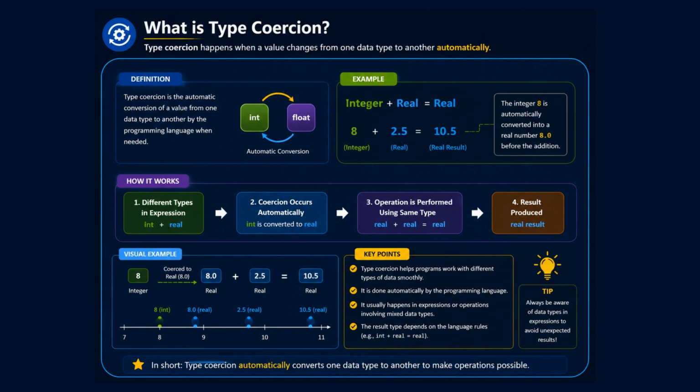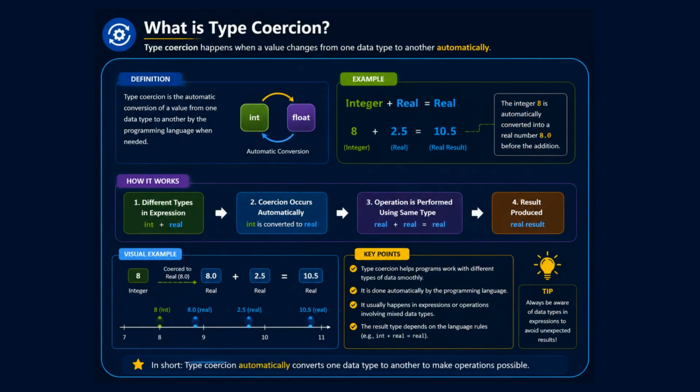Now, let's look at how it works step by step. First, the program detects different data types in the expression. Next, coercion happens automatically, so both values become the same type. Then, the operation is performed using compatible data types. Finally, the program produces a real number result. The visual example at the bottom shows how the integer 8 changes into the real number 8.0 before the addition takes place. Key points to remember.